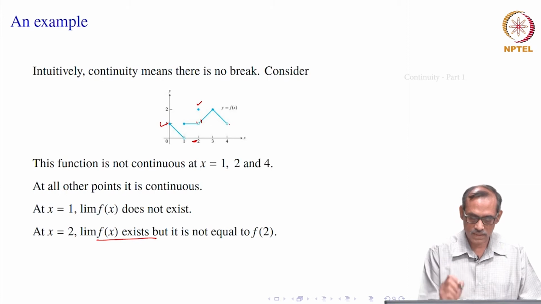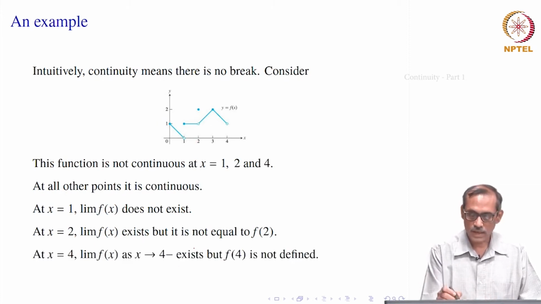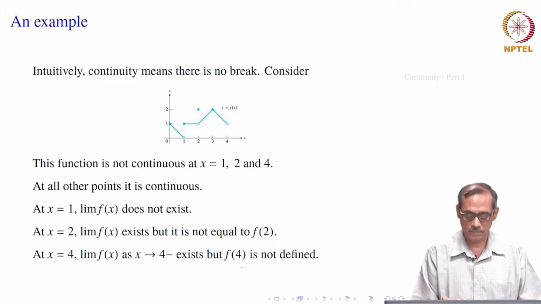Then let us see at 4. At 4 it is simpler, it says that f(4) is not defined. Of course, we can redefine it. Suppose we take a different function which is defined as f(x) for all the values given here, but at x equal to 4 its value is say 1, then it would become continuous at that right point.